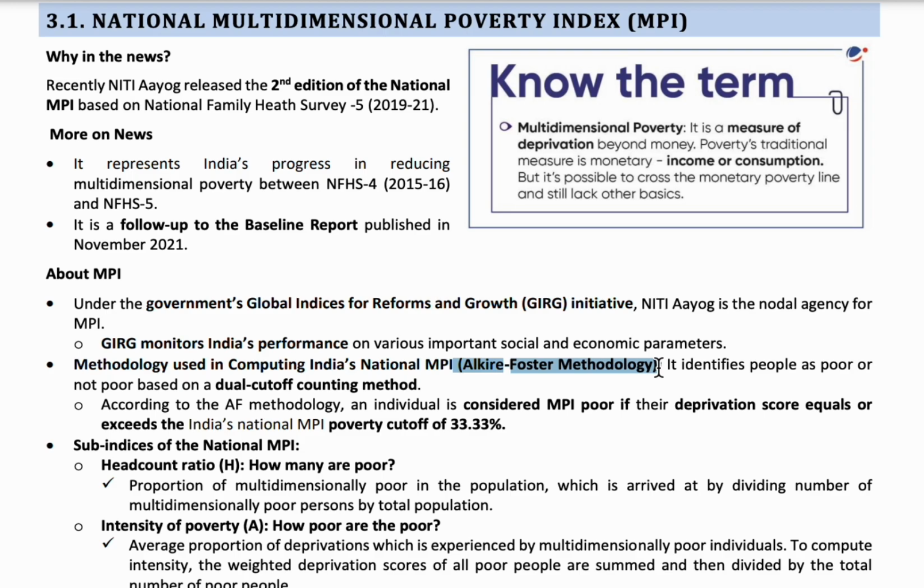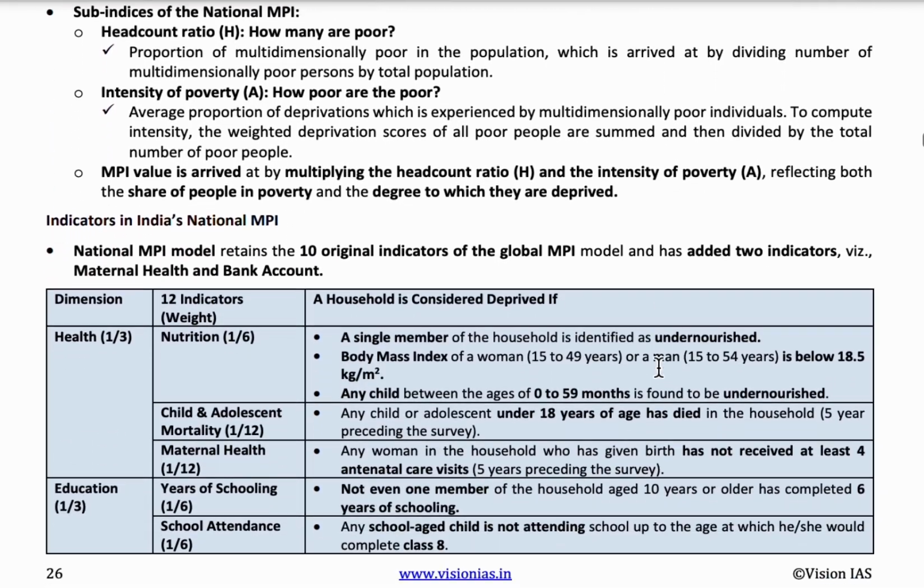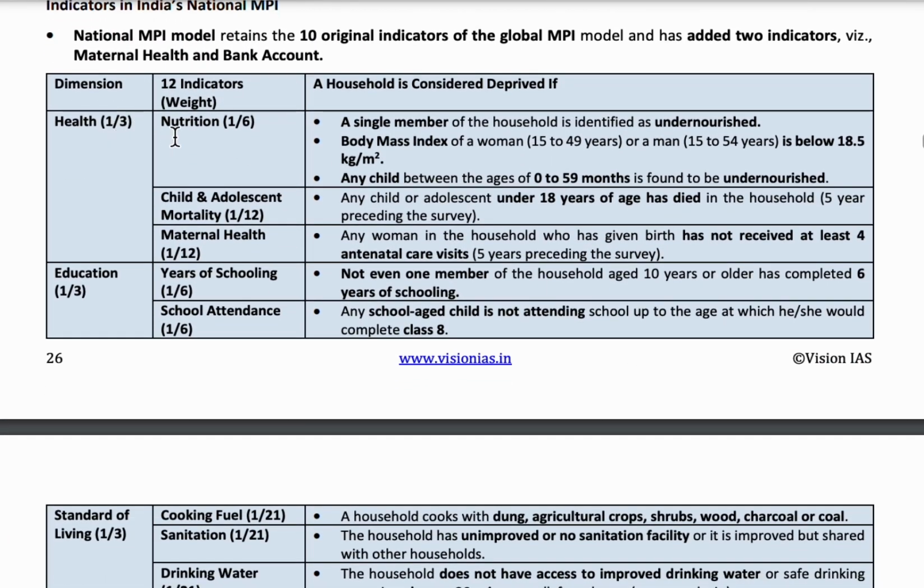For calculating the multidimensional poverty index, they take 12 indicators. Under health, it is nutrition, child and adolescent mortality, maternal health. Under education, it is years of schooling, school attendance.